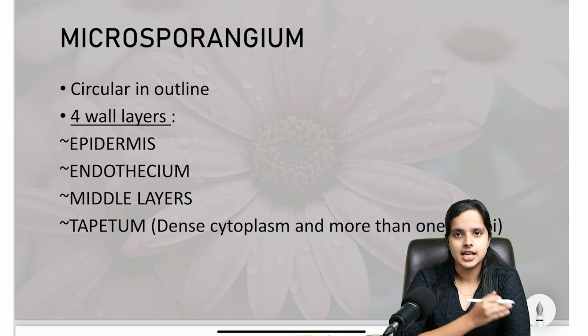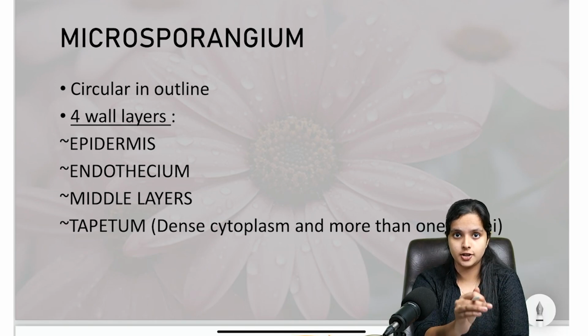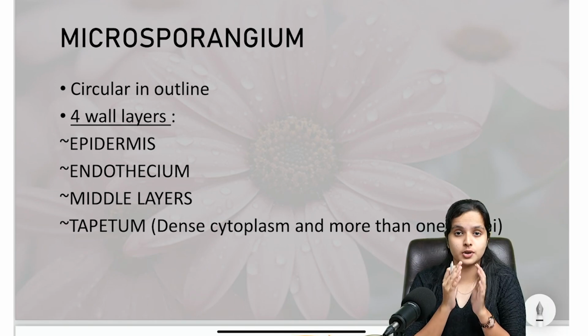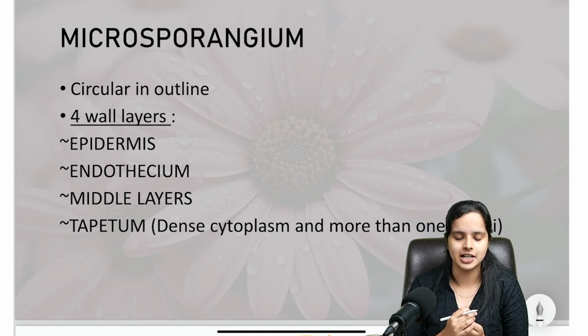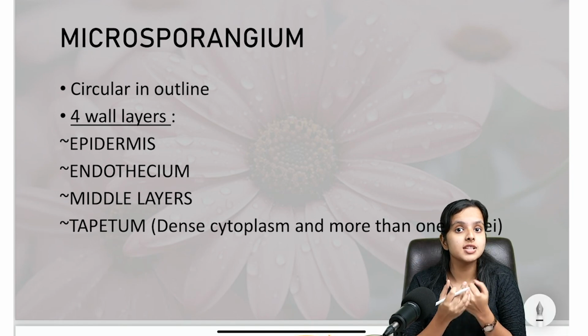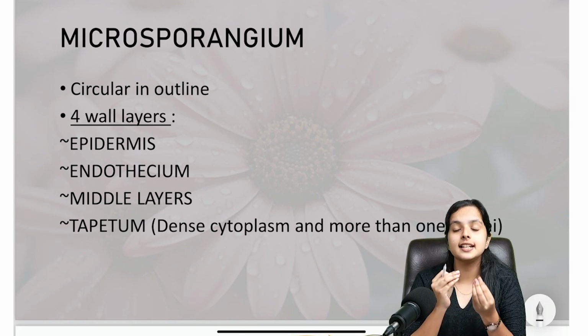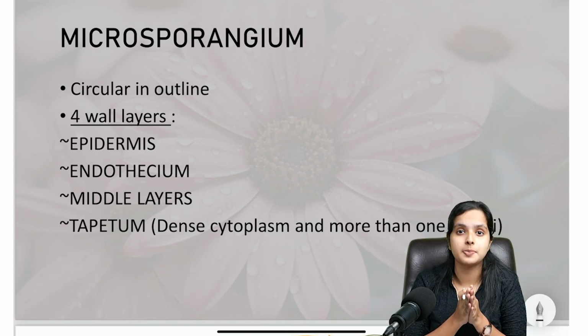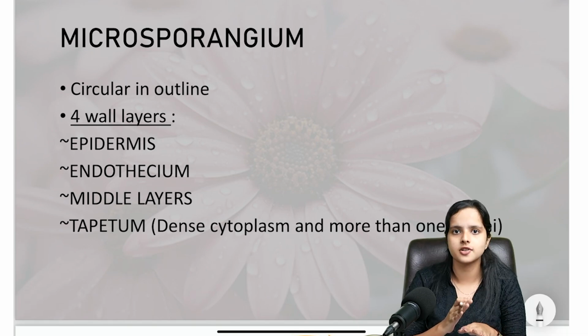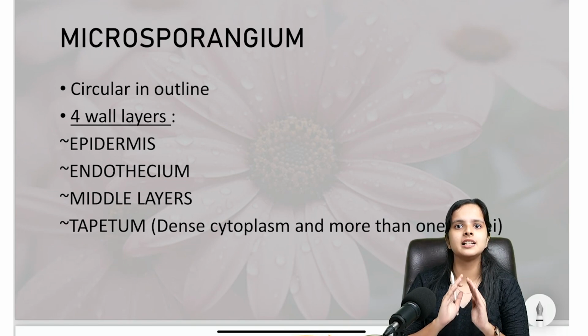Just imagine inside your house, if you had a treasure, something very precious and you wanted to save it, you would obviously protect the house really well, right? So inside a microsporangium, you're seeing the pollen grain. And inside the pollen grain, you'll have the male gamete. That is something really special, very precious. Without the pollen grain, reproduction will not happen. So pollen grain is really precious as far as reproduction is concerned, and it should be clearly protected.